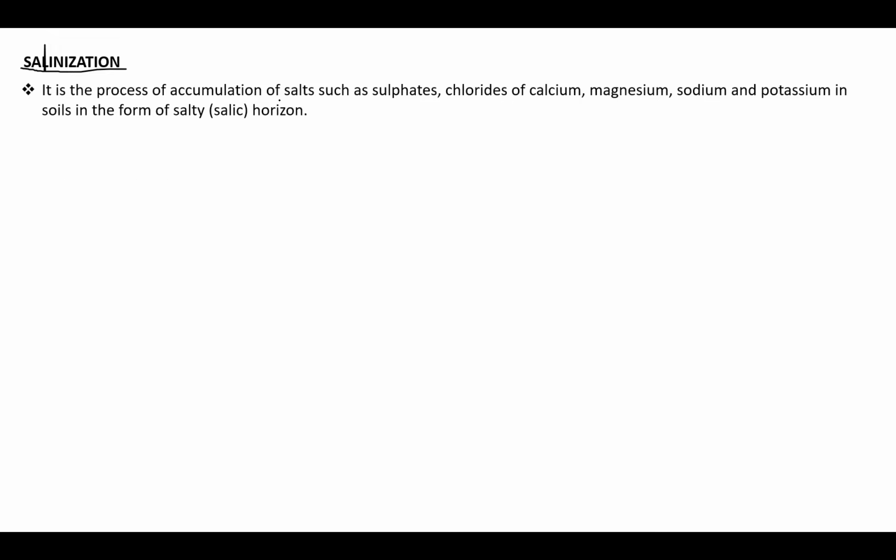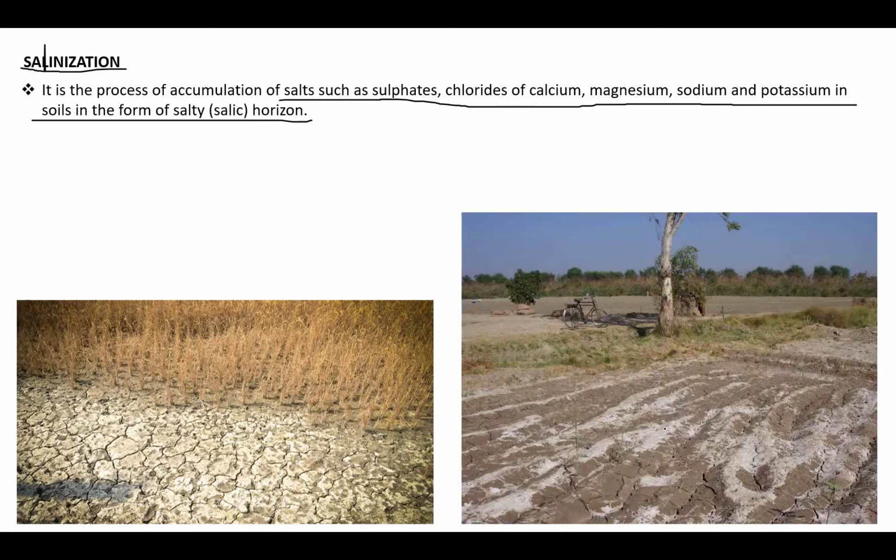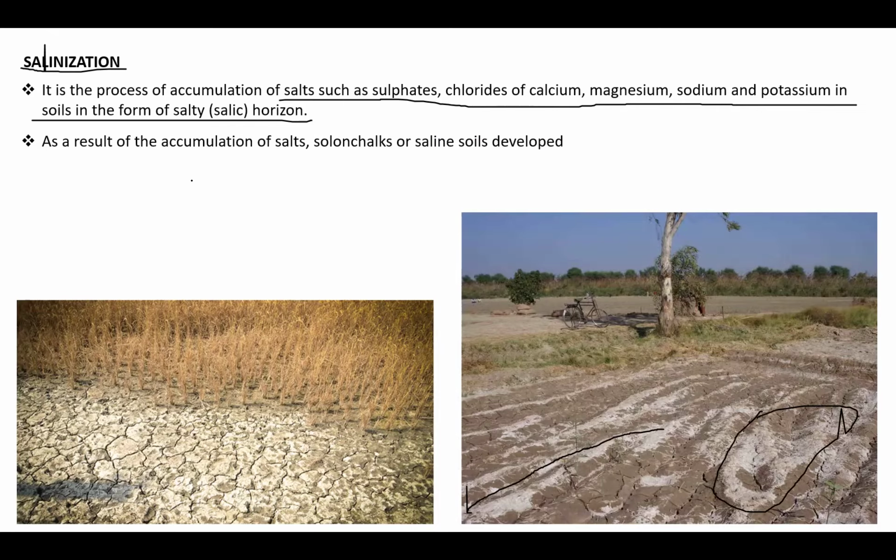It is a process of accumulation of salts such as sulfates and chlorides of calcium, magnesium, sodium, potassium in soils in the form of a salic horizon. Simply, it is accumulation of salts of calcium, magnesium, sodium, potassium. So how does it look? It looks like this, whitish encrustations we can see because of the accumulation of these salts. Okay, let us go in detail about this.